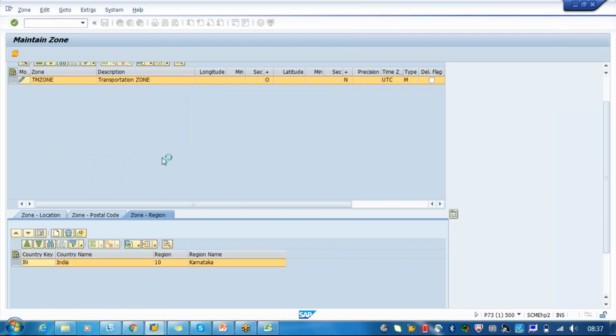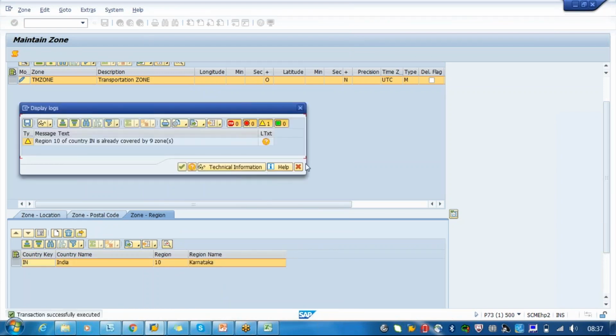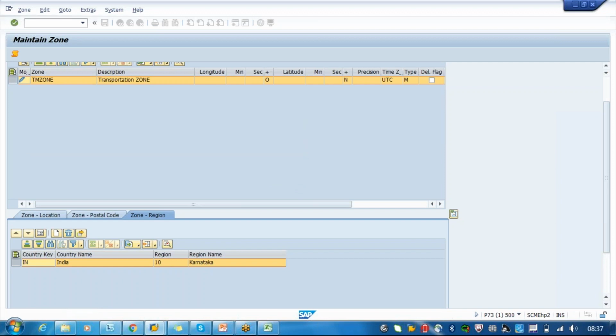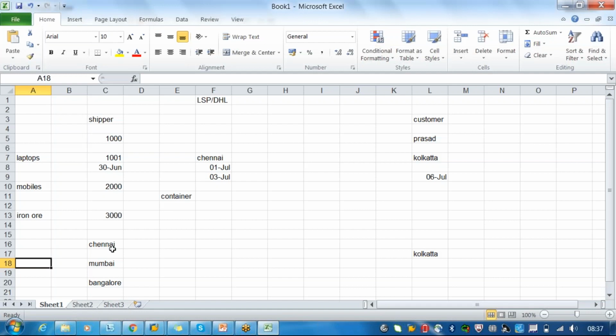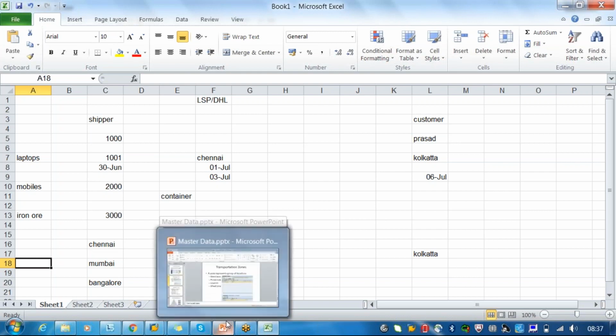So whatever the locations which are created with this, all of them will be added into this zone. You can see here, contained with 9 zones. So everything will be added here. So this is the purpose of the zone. Basically this is useful only for planning work. That's all. This you have to create manually in the system.